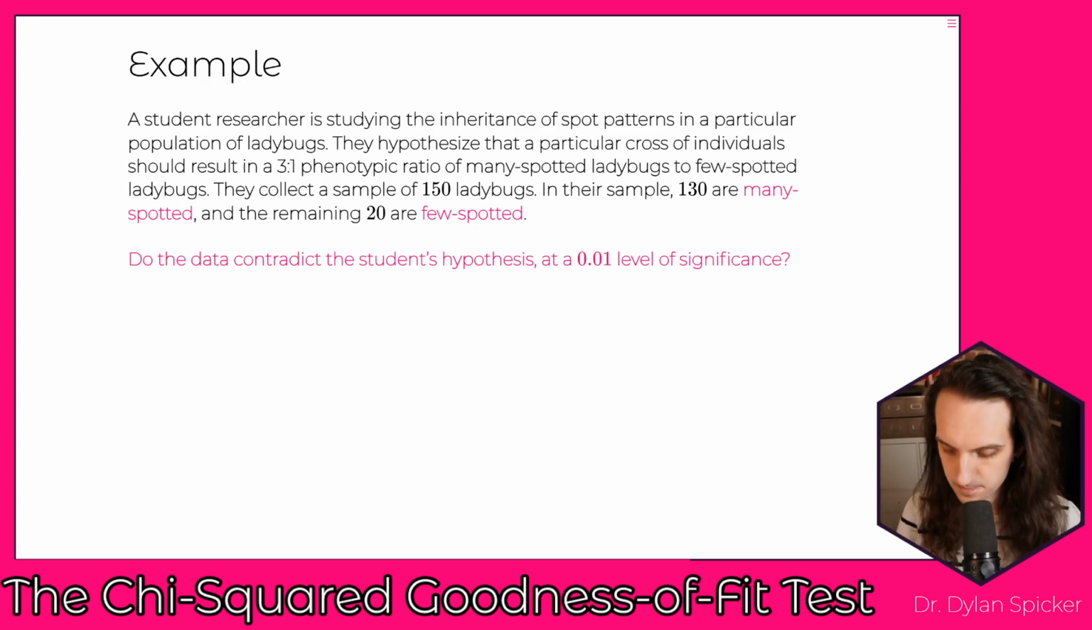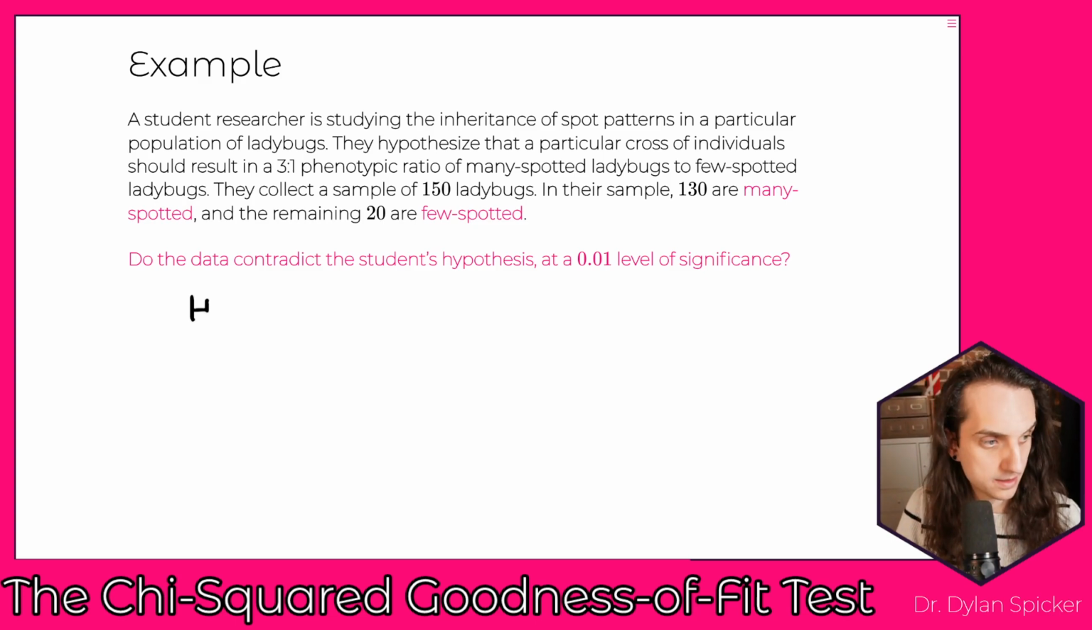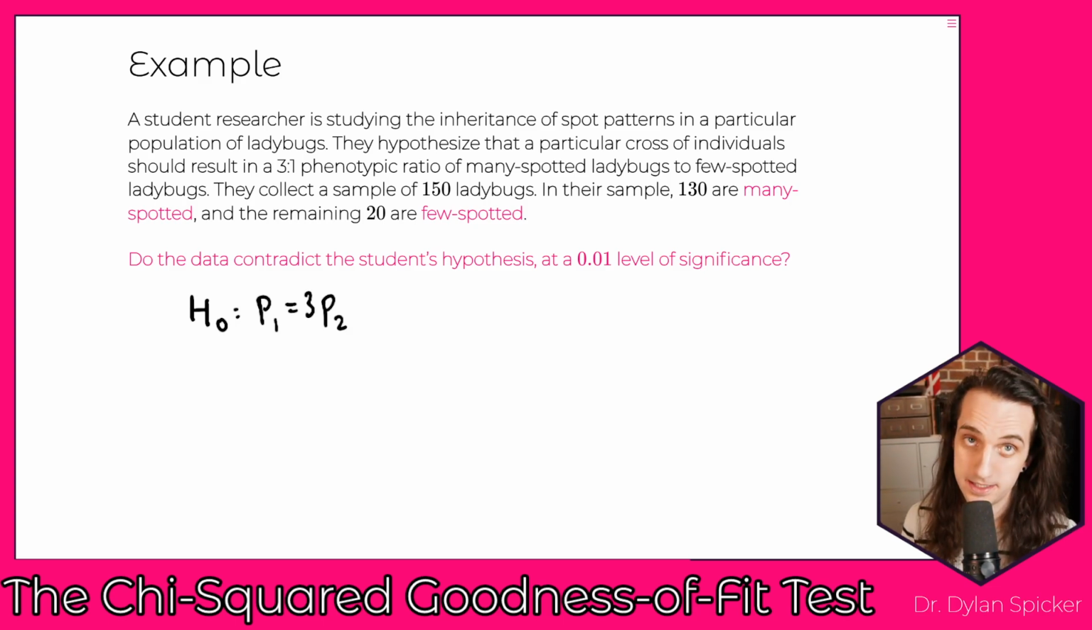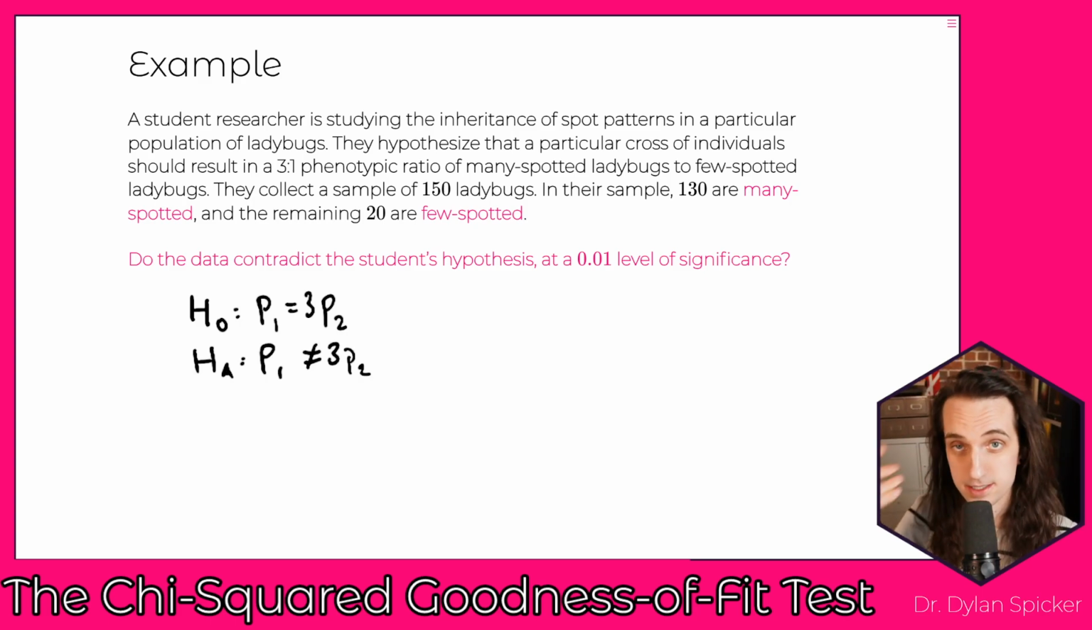Okay, and so then once again, we're thinking about our null hypothesis as being that the proposed model actually fits, right? So then we can say something like the null hypothesis is that P1 is equal to 3 times P2, for instance. Okay, and then the alternative is that P1 is not equal to 3 times P2, right? Again, you could express this in words, or you can express this in the notation of the question.